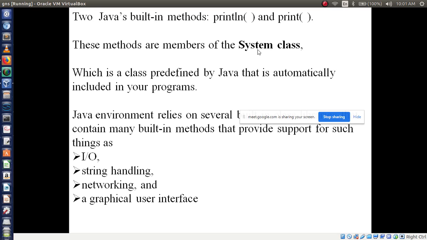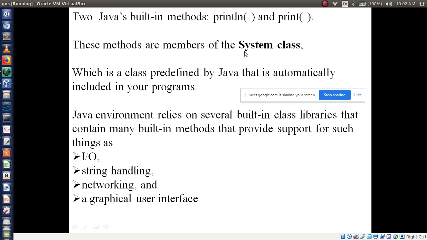System.out.println, System.out.print also you can use, right? So now I am only concentrating on the println method in Java. These all are members of the System class. Always remember this point. In a technical round they may ask a question like this: which is a class predefined by Java that is automatically included in your program?